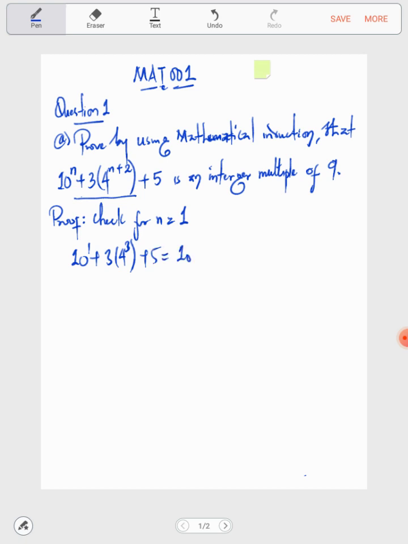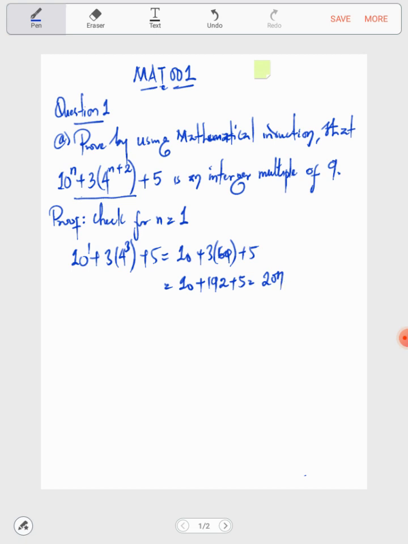That's 10 plus 3 times 64, plus 5. What's 3 times 64? 3 times 60 is 180, 3 times 4 is 12, that's 192. So 192 with 5, that's 207.